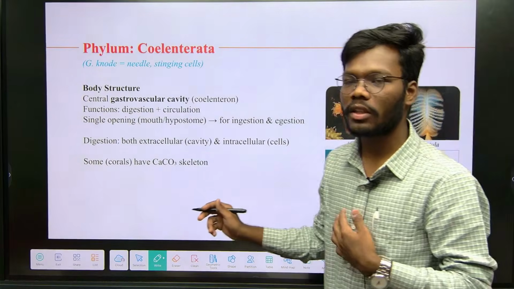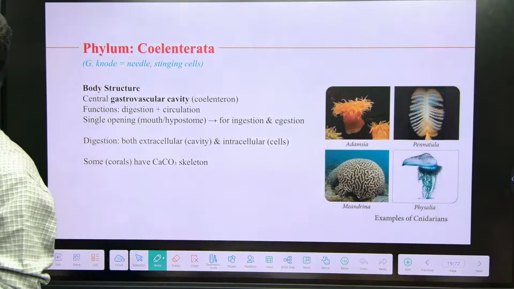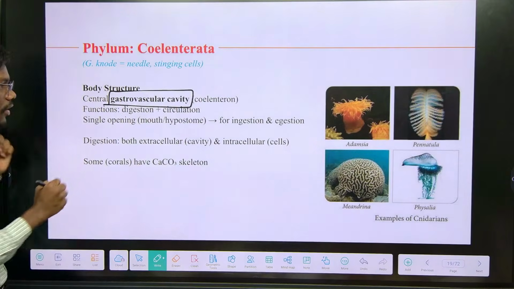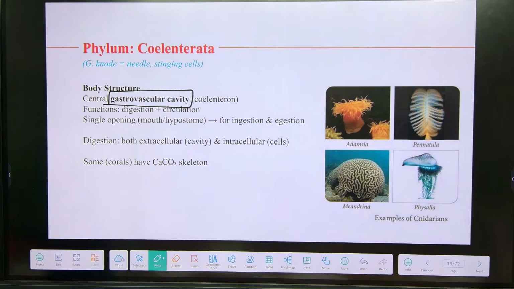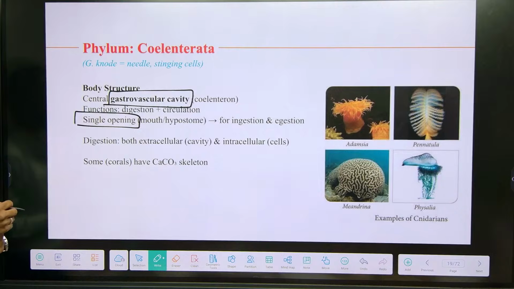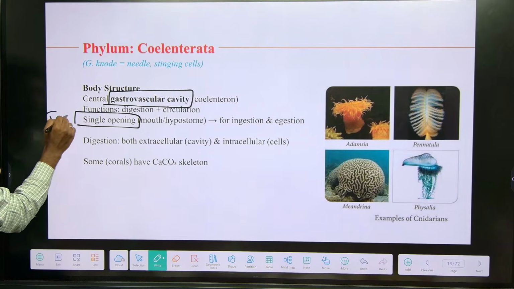And coming to the body structure of Coelenterata, Coelenterata has a gastrovascular cavity. This is also one of the key features. Only Coelenterata has a gastrovascular cavity. And it has a single opening. Single opening means incomplete digestion, right?